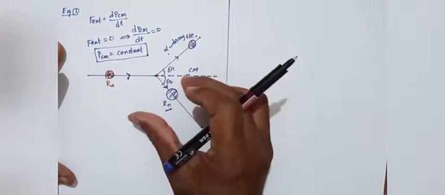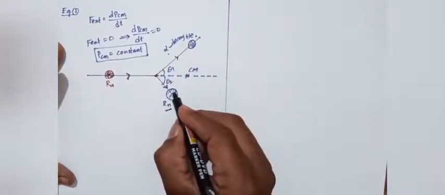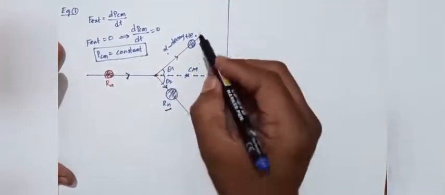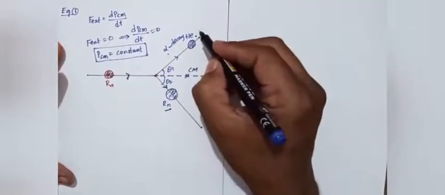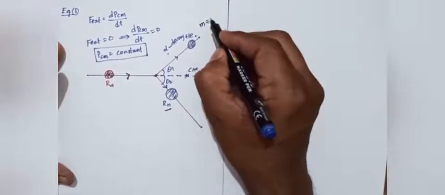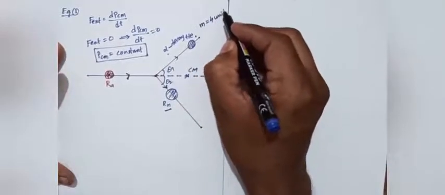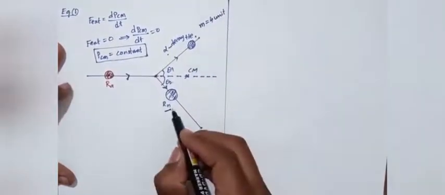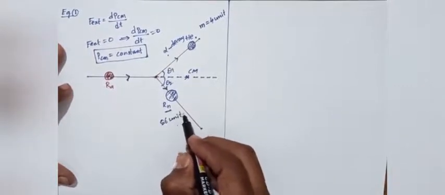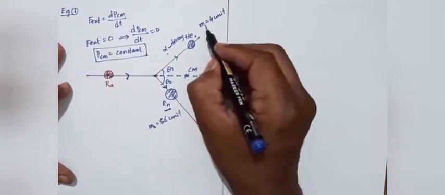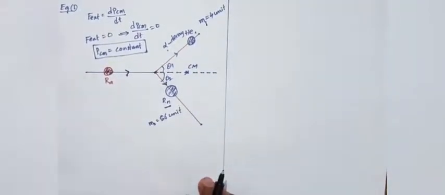Radon is the heavy nucleus and helium is the low mass nucleus. Helium has a mass of 4 units, M1 equals 4 units, and radon has, for example, 86 units, M2 equals 86 units.